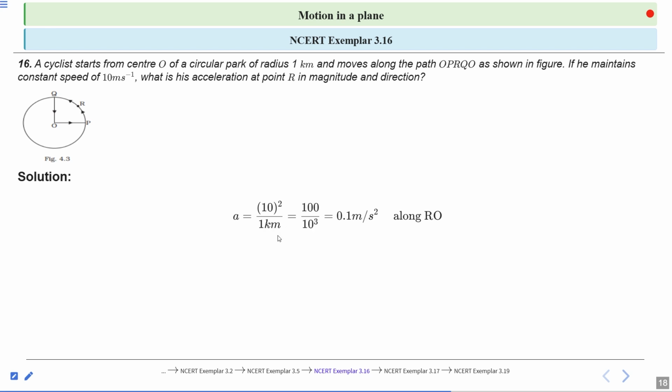Convert kilometer into meter, so 10 cube. Solving this, you will get 0.1 meter per second square, and direction along RO, towards the center, because centripetal acceleration is always directed towards the center.